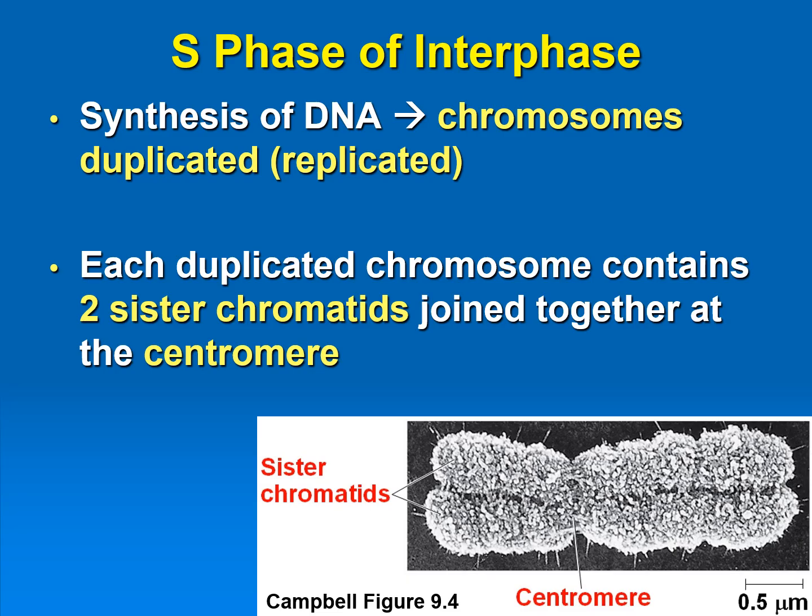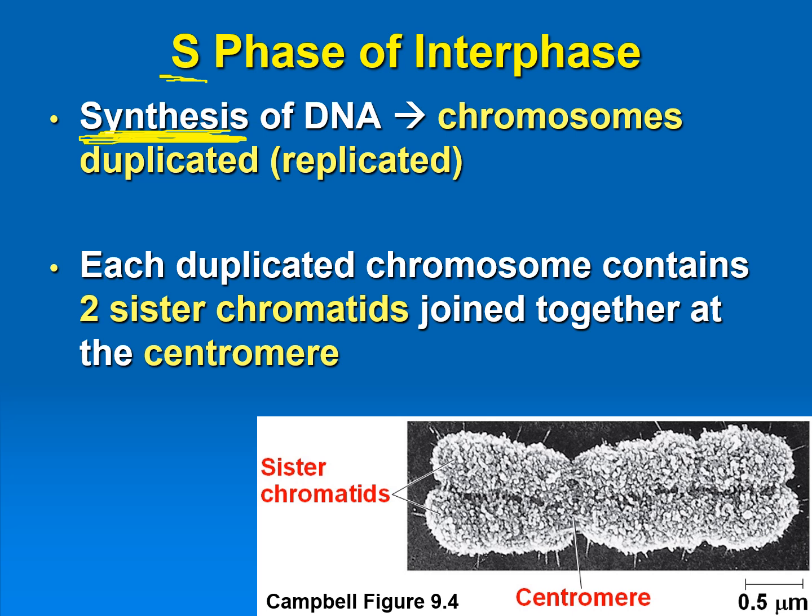Okay, so important to remember during the S phase of interphase, S means synthesis. This is when we're going to make a copy or duplicate or replicate the chromosomes because we need to make sure that we've got one copy of the chromosomes to go to one of the daughter cells, and then the other copy of the chromosomes will go to the other daughter cell.